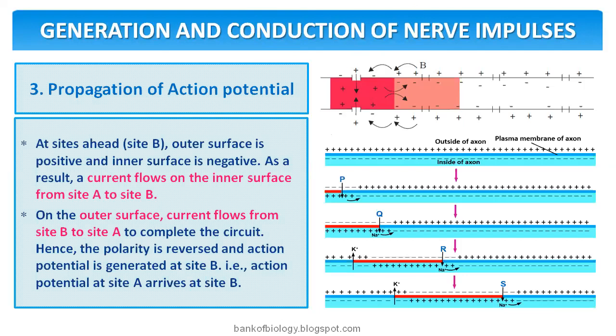After that, it needs to pass toward site B, isn't it? At the site ahead, site B, the outer surface is positive and the inner surface is negative, which is the natural condition. Along the length, the outer surface is positive and the inner surface is negative. You need not be confused. First of all, remember that outer means ECF and inner means axoplasm. Outer positive, inner negative in the general condition. But when depolarization occurs, outer becomes negative and inner becomes positive.